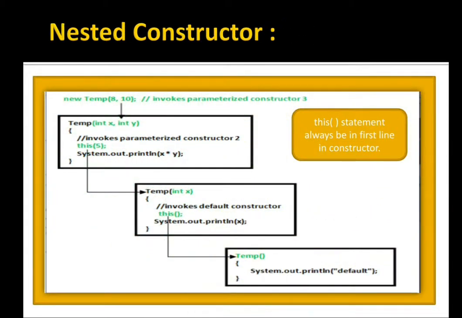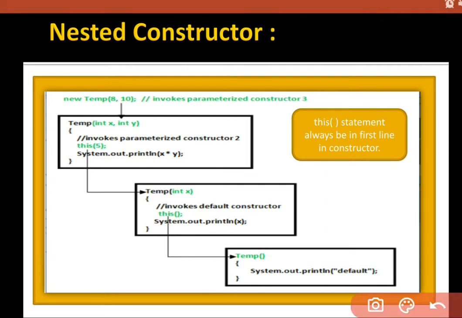Now, nested constructor. Nested constructor means when we are calling one constructor from another constructor. For example, if I am having a parameterized constructor temp, containing int x, int y, and from this constructor I want to call the constructor which is having one parameter, int x, I have to use this.